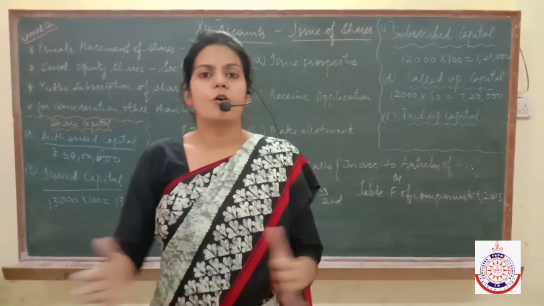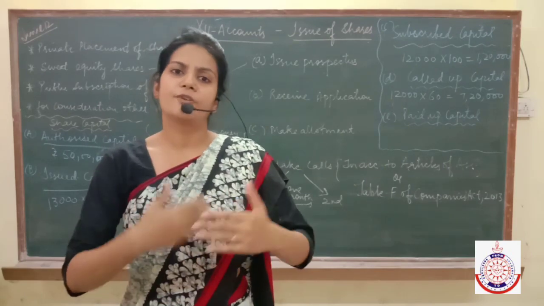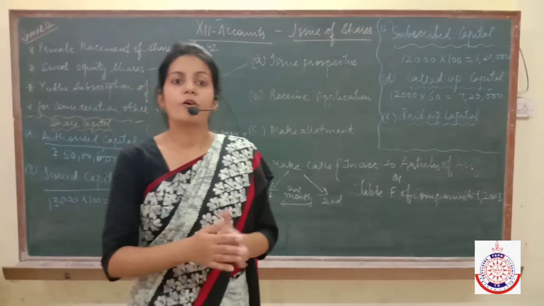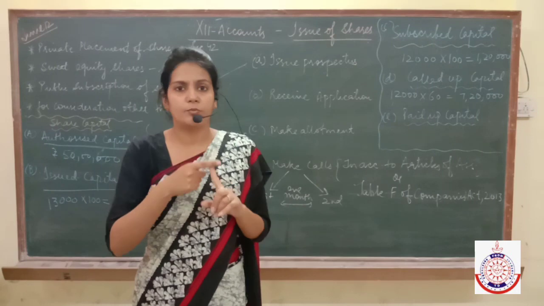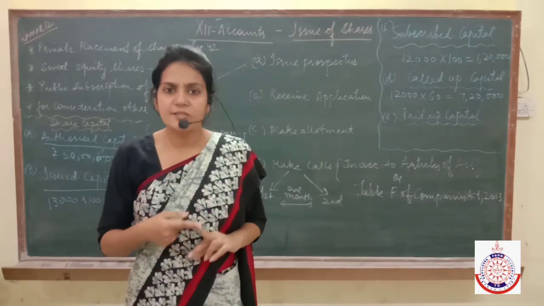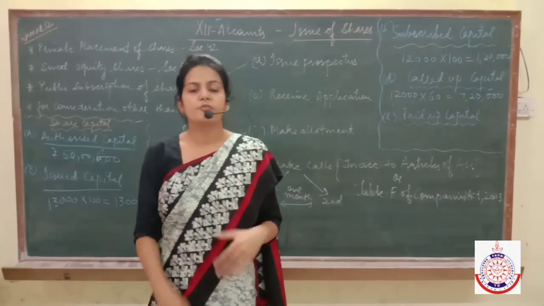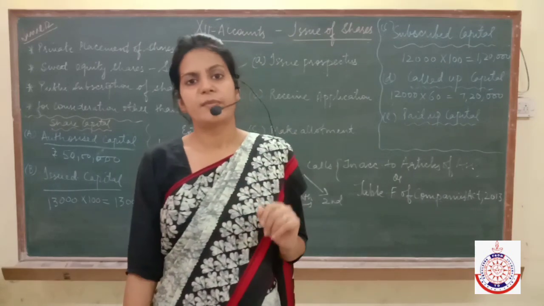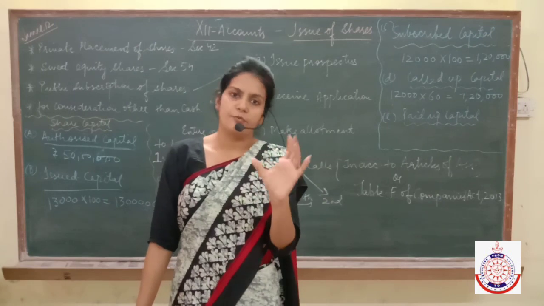It's a very long process to issue shares to the general public. First of all, I would like to make you understand a few terms. The first term is Memorandum of Association. You are well versed with this term. Next is Articles of Association. You already know about this term also. Now let me introduce a new term, that is face value of the share. Face value means the actual value of the share only.